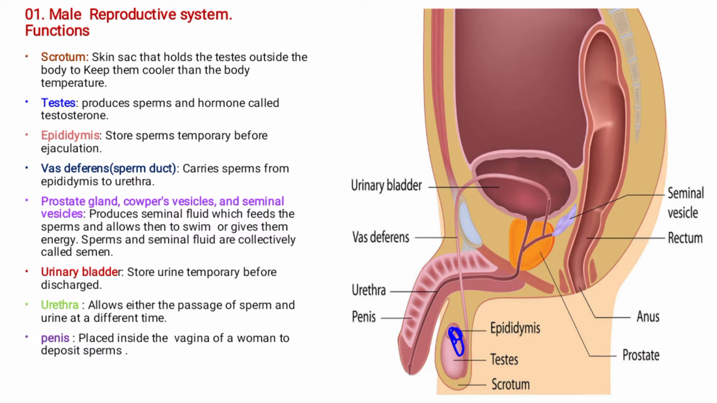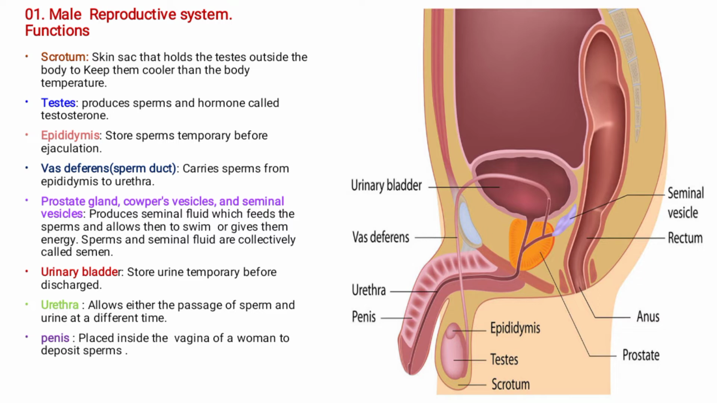Okay. Another point is the vas deferens, which is also known as the sperm duct. Now, this sperm duct, let me just write it properly. This sperm duct carries the sperm from the epididymis to the urethra, meaning sperms are transported by the vas deferens, also known as the sperm duct, from the epididymis where it is kept to the urethra so that the sperms can be released.